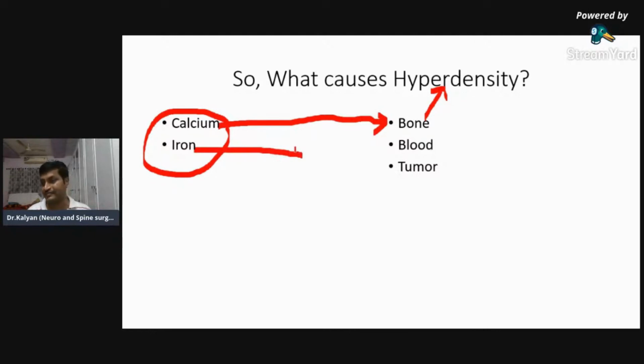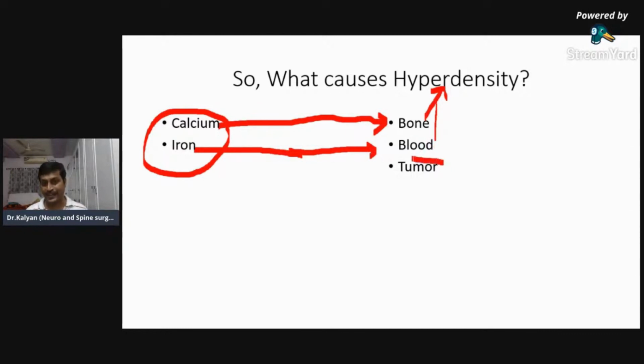What contains iron? So where is iron present within the brain? Blood. So iron is present in blood. So blood appears hyperdense. And tumors.